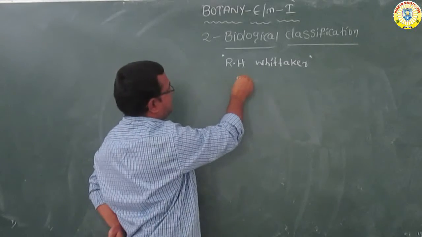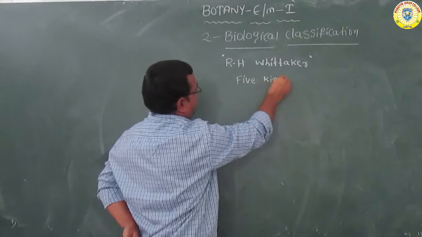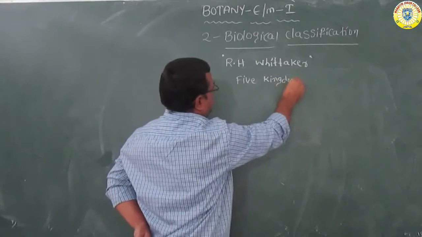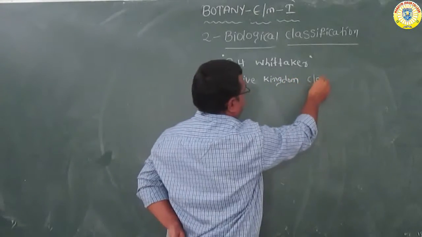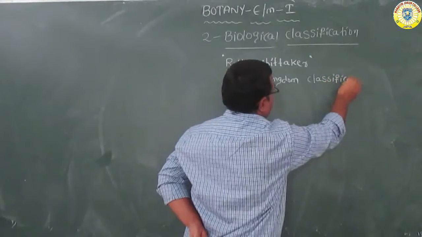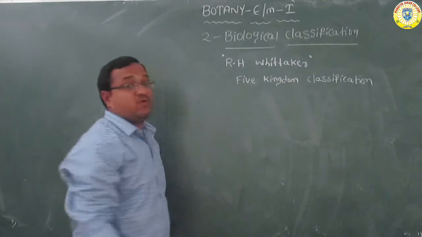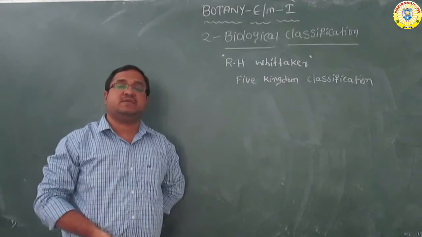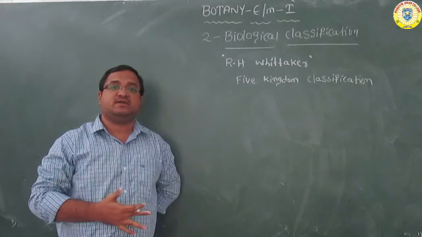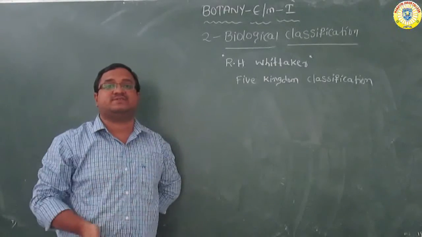So, the 5 kingdom classification. According to him, what are the 5 kingdoms? But what criteria did he take for classifying these organisms?